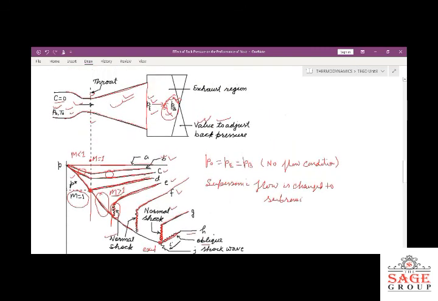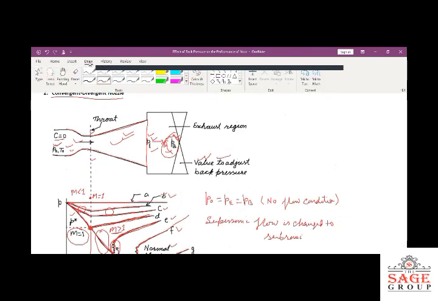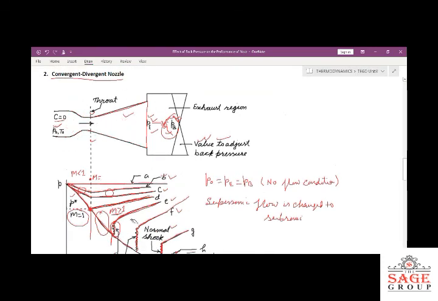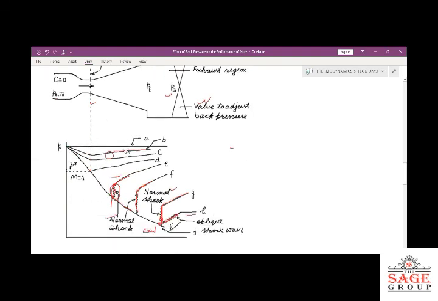So these curves indicate how the fluid flow occurs and what is the effect of back pressure on the nozzle flow. We have discussed both the cases, one for the convergent portion and another for the divergent portion. So I think it is clear to you. If you have any question, please ask me. You are free to ask.